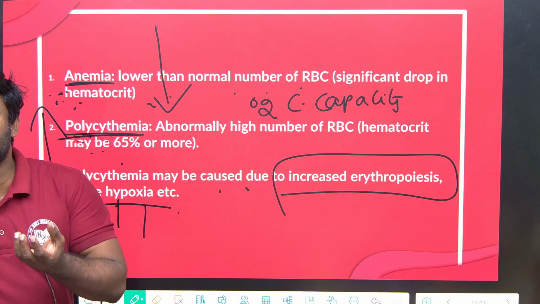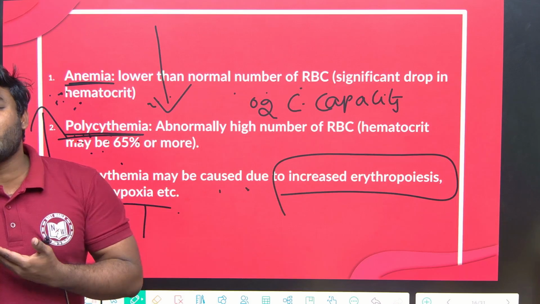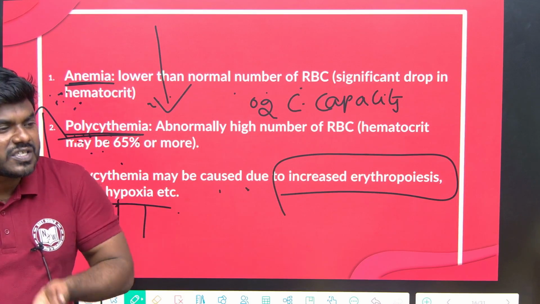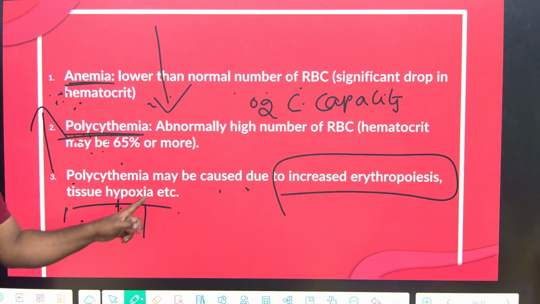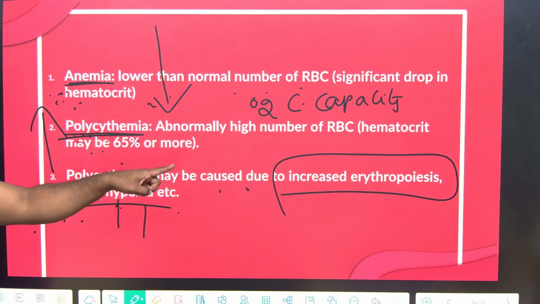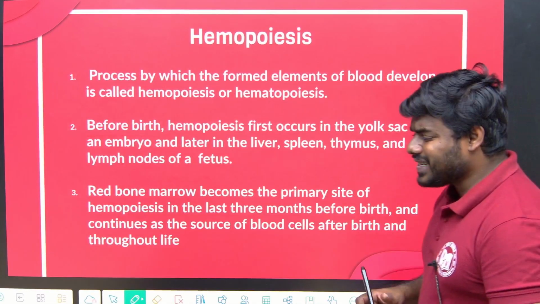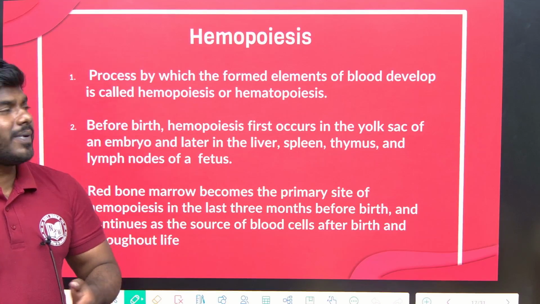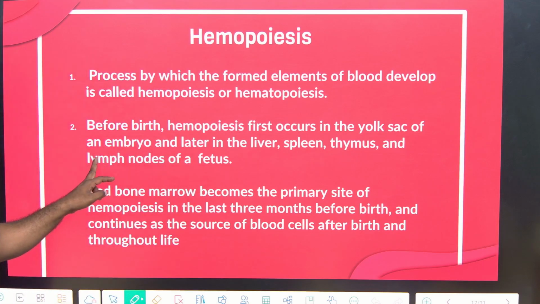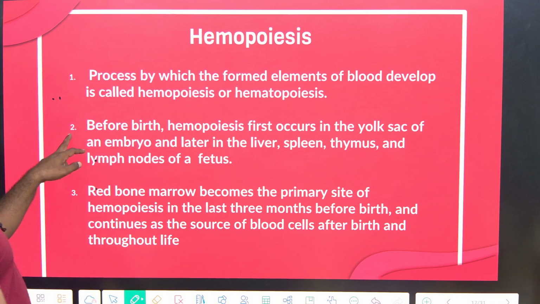That's why mountaineers carry oxygen cylinders, because immediately the body cannot produce an abundant amount of RBC which can support the oxygen. Correct? So in tissue hypoxia condition, there will be an increase in the level of RBC. Don't get confused. Okay. Now let's first discuss how RBC can be produced, then we will completely discuss how WBC can be produced. Okay, because most of the questions come from RBC compared to WBC.